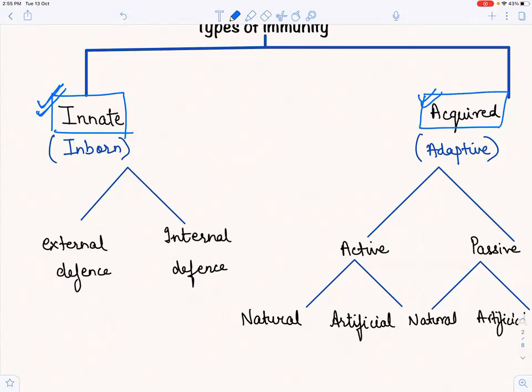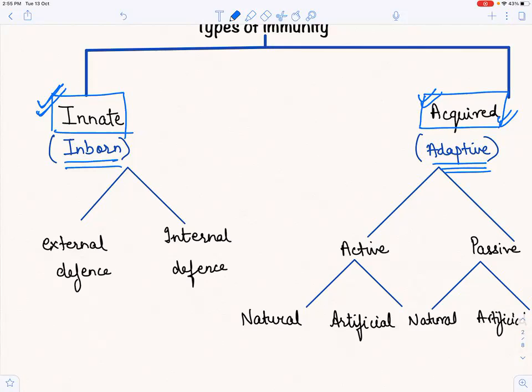And innate immunity क्या होती है? What do we mean by innate? इनेट का मतलब होता है खुद से, इनबॉर्न, जो चीज हमारे पास ऑलरेडी है, that thing that's already inborn. When we are born, we were born with it. Acquired, that's adaptive. The other word is adaptive. We have acquired it due to certain conditions, right? We have adapted to the environment, and that's how our body has adapted and acquired this immunity. But innate immunity, we are born with it.